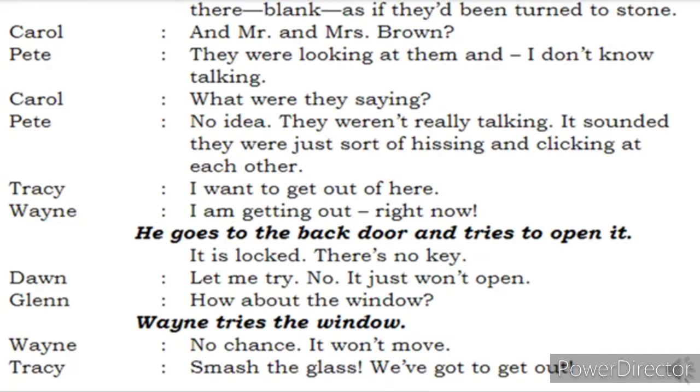Wayne tries the window. Wayne says, no chance. It won't move. The window will not move at all. There is no chance of opening it. Tracy says, smash the glass. We have got to get out. Tracy says somehow we have to get out. Smash the glass also, no problem. Then what happens? Will they smash it?